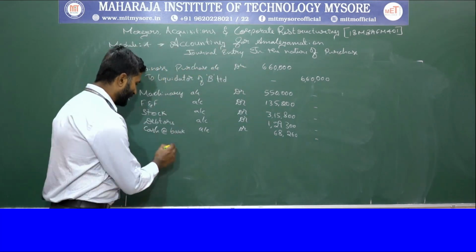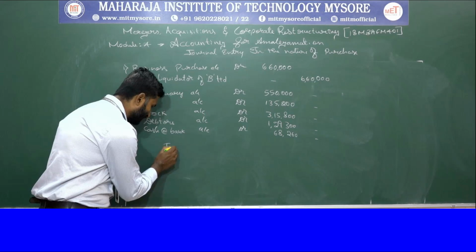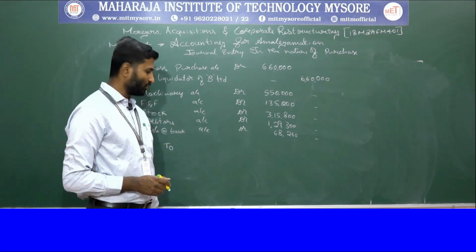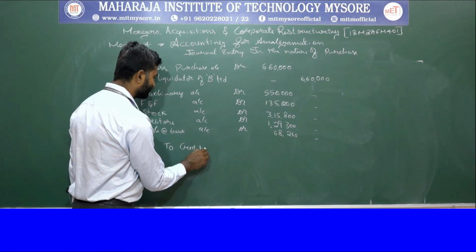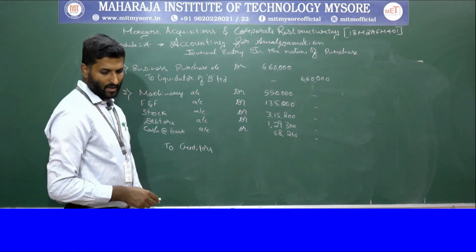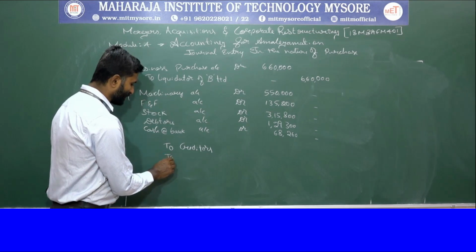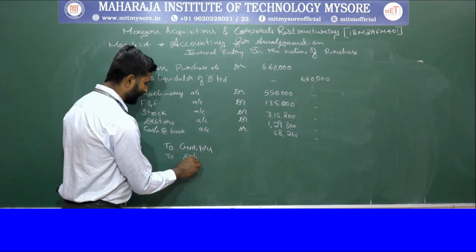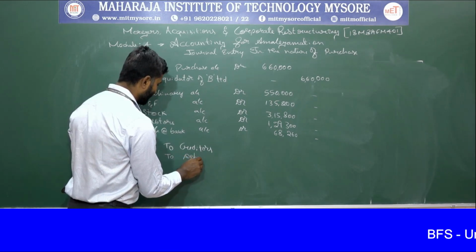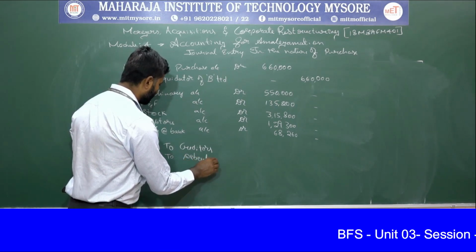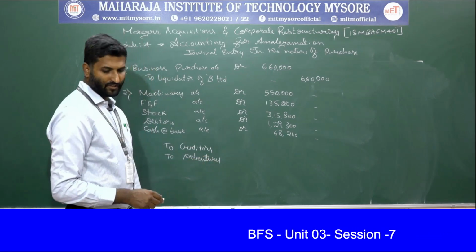Then we are going to treat the two external liabilities. The first external liability is creditors, and the company has agreed to take the external liability as debentures. Debentures account.